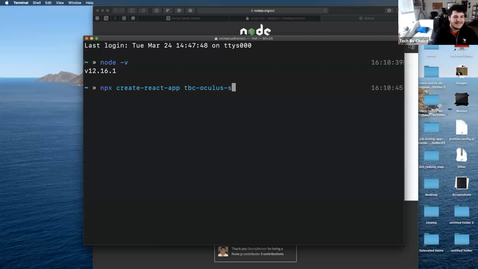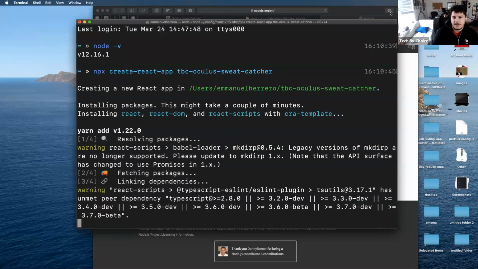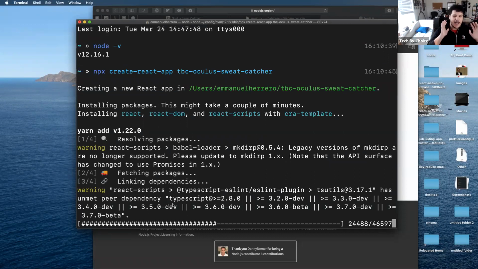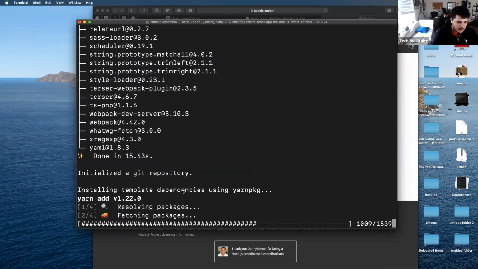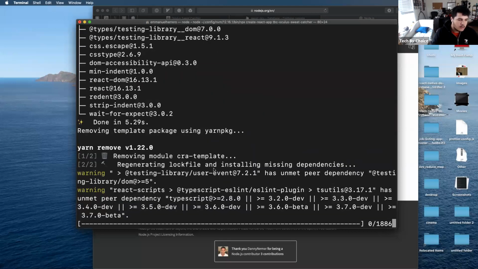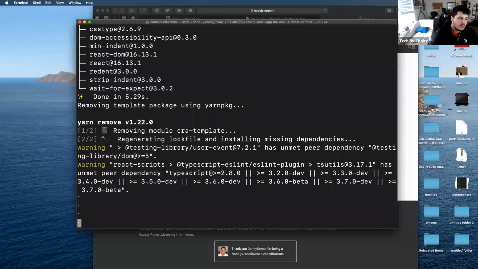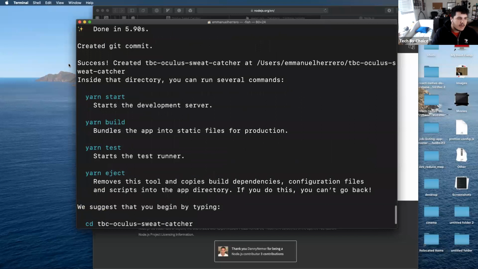I'm going to name my application Sweat Catcher. When I hit enter, this is going to execute a whole bunch of different commands, different stuff. I personally don't even know what all of the things it's doing in the background are, but once it goes through everything, in 3, 2, 1. Awesome. It says everything happened successfully, right?